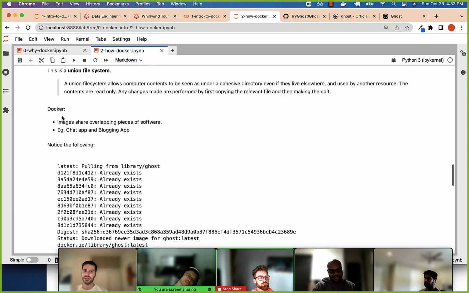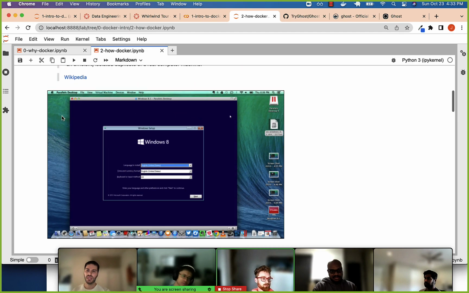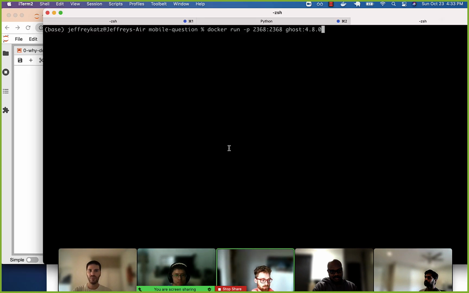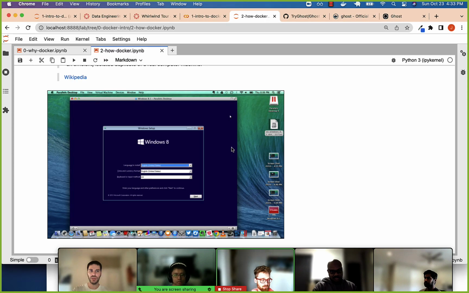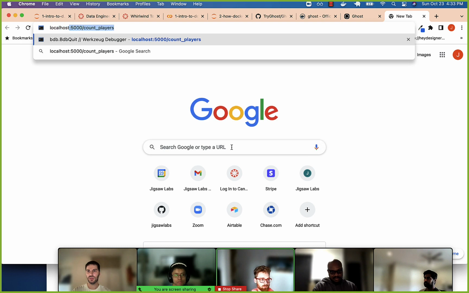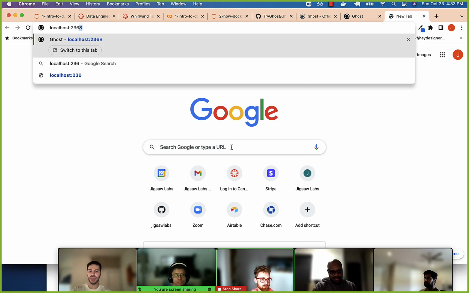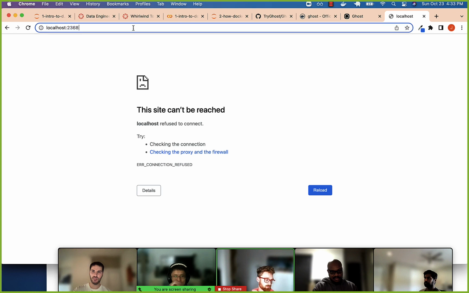So instead, each one of these processes, when we boot up Ghost, you can imagine it's in a virtual container, and this container has its own port 2368. So when I just run Ghost and try to access port 2368 here, it's not available.